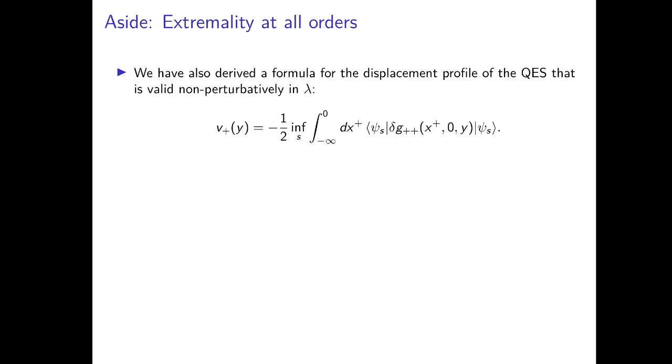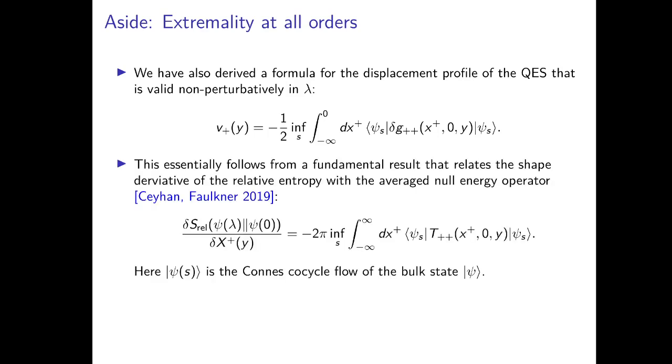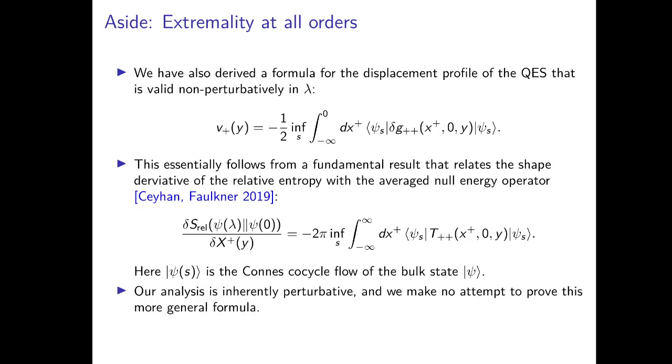We have also derived a formula for the displacement profile of the QES that is valid non-perturbatively in lambda. This formula is essentially a corollary of the fundamental result of Ceyhan and Faulkner, which relates the shape derivative of the relative entropy with the averaged null energy operator in the bulk. Since our analysis is perturbative, we make no attempt to prove this more general formula in this paper.